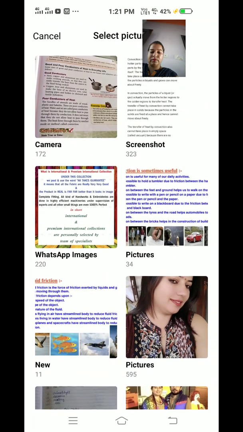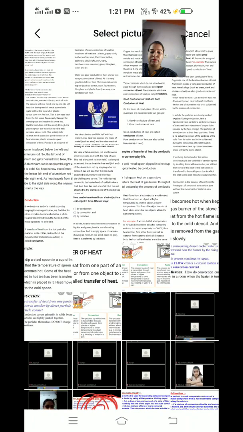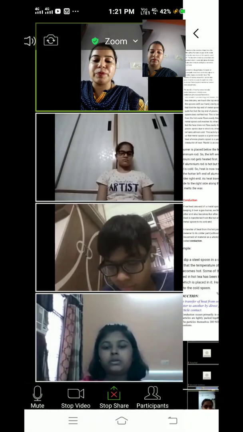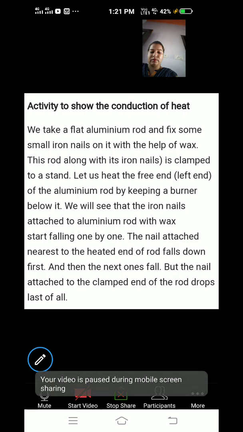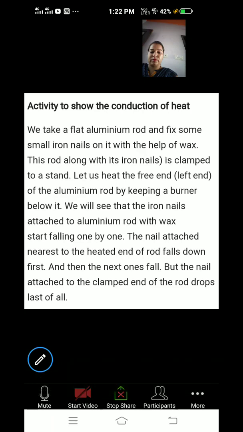Now we have to discuss convection. We have to discuss an activity. First of all, I will try to send you a video of that conduction of heat activity. You have to take a flat aluminium rod. I asked you to prepare a conduction of heat activity in your summer break. This activity can be like that also.